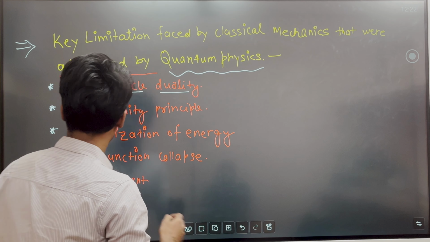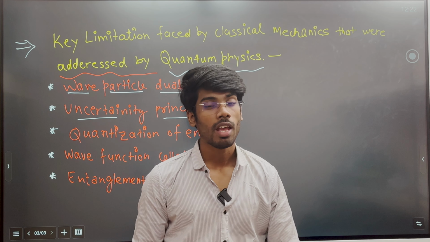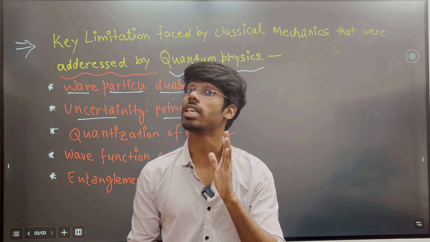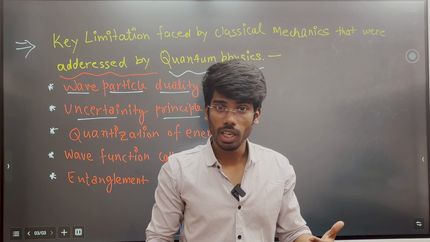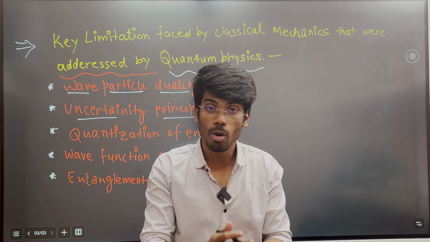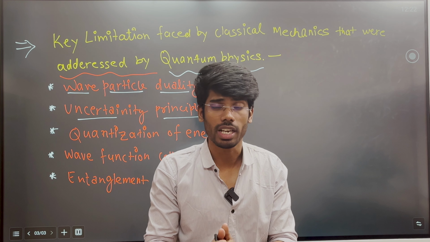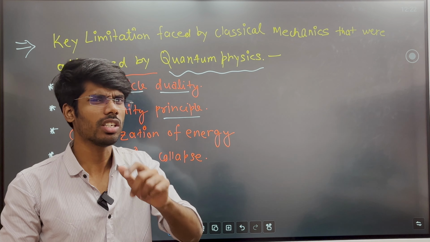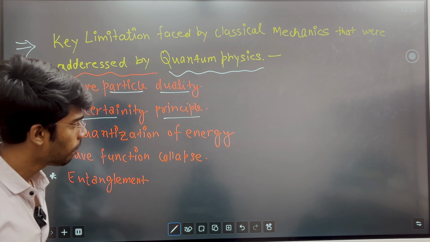But the uncertainty principle says something about quantum states. What is meant by quantum states? It could be position, momentum, speed, or whatever characteristic of the particle, right? We will see this in detail later.